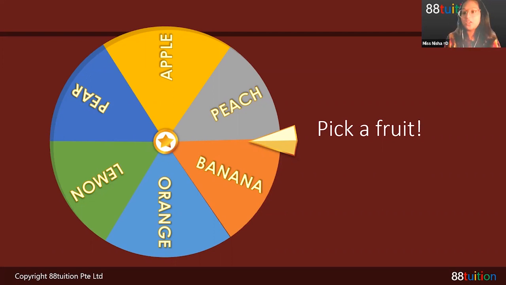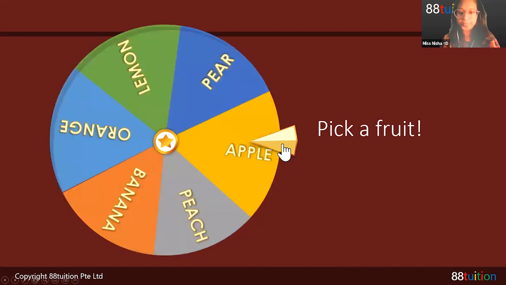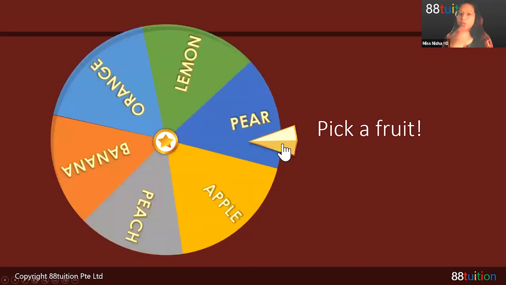Apple, okay. So all of you have a fruit. Please remember your fruit, okay? So apple is chosen already. So banana is the one nobody chose. So if it spins to banana, I will choose, okay? So let me spin first. Okay, pear. Who is pear? Pear is Jerkai, right? Okay, yes, Jerkai.